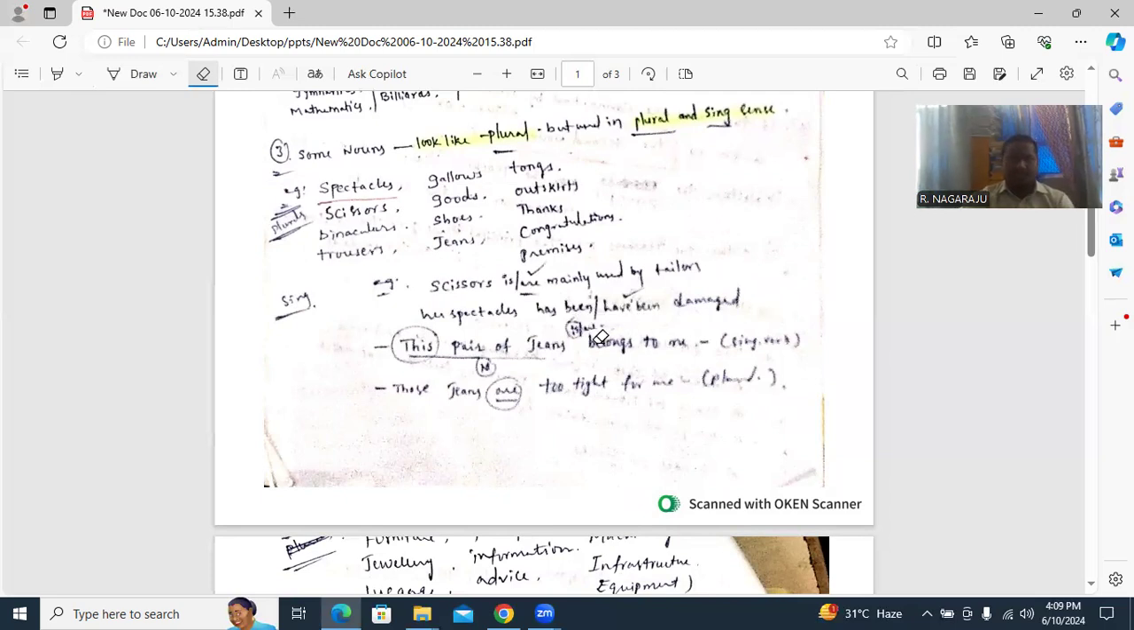Here, plural: This pair of jeans belongs to me. Here you are using the verb is. So, those jeans are too tight for me. These are plural. So I think you are finding these two variations. In the first one, we are using the singular, and in the second one, the plural.